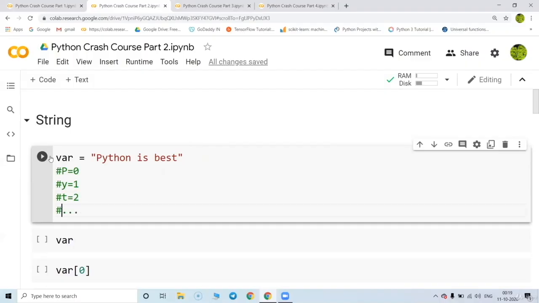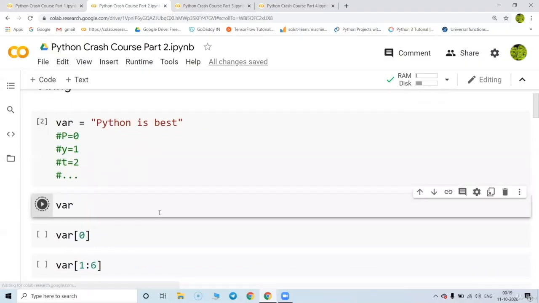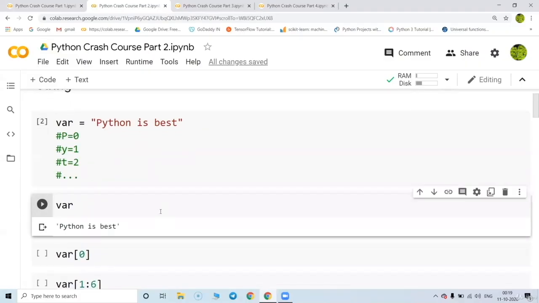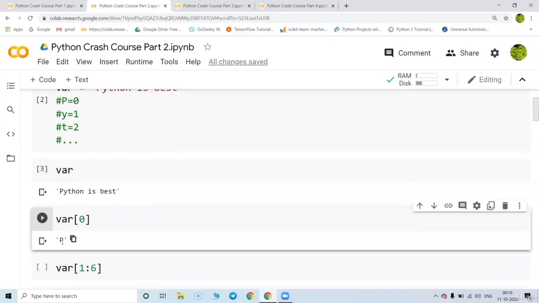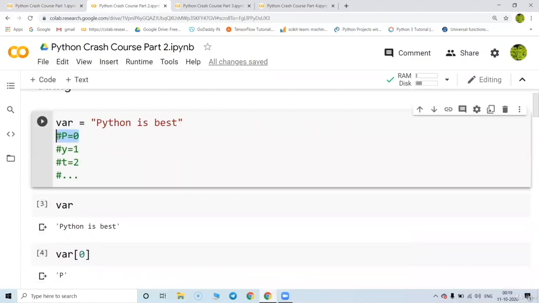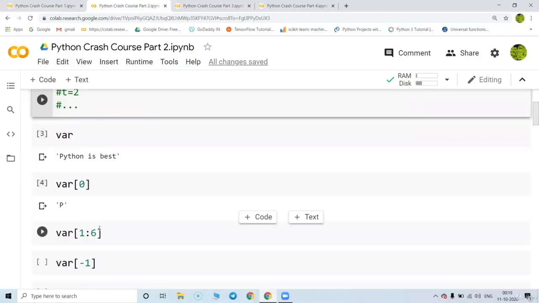So when I put var equal to "Python is best" and check var, it is going to say Python is best. When I check the zeroth location, it is going to say P. Yes, in the zeroth location we have P. Even the space is counted with some value. Now suppose I want to go from 1 to 6.